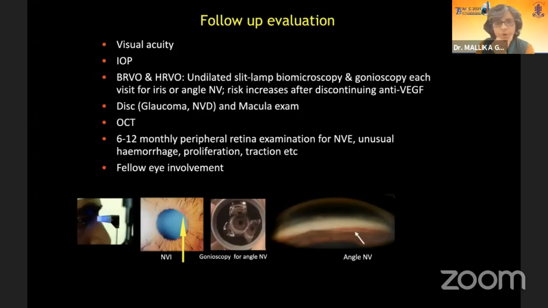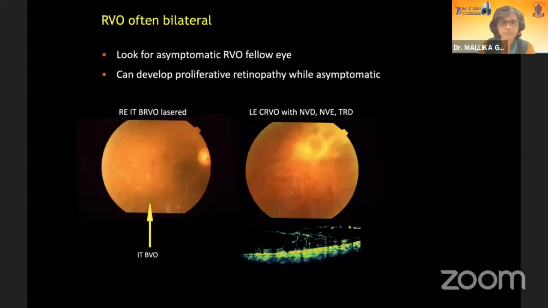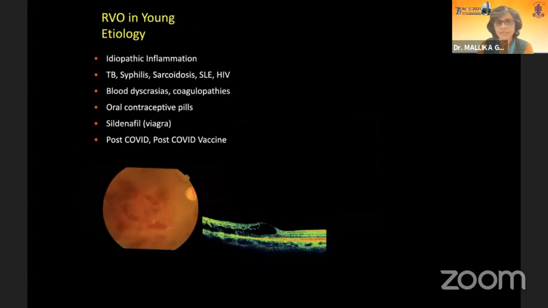Now, importantly, follow-up of RVO requires not only vision, but IOP, especially for patients with CRVO and HRVO. There is a high risk of new vessels in the iris. So at every visit, undilated iris examination and gonioscopy, so that we can pick up early neovascular glaucoma and treat in time. And it is very important to look at the fellow eye, because often there is an asymptomatic RVO in the other eye, as you see in this case. The right eye has a BRVO and the left eye has proliferation.